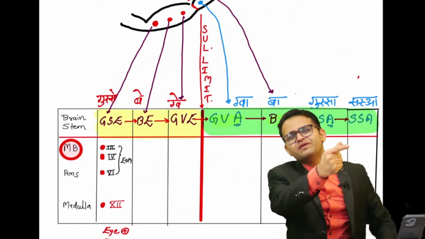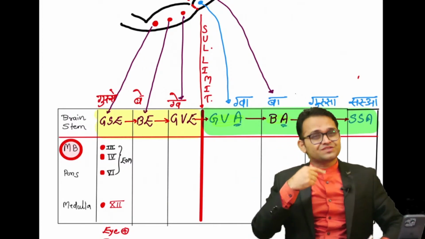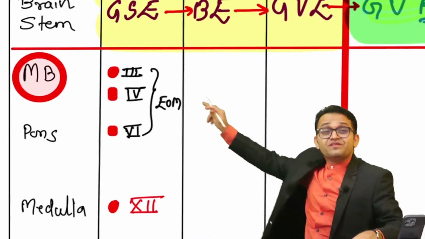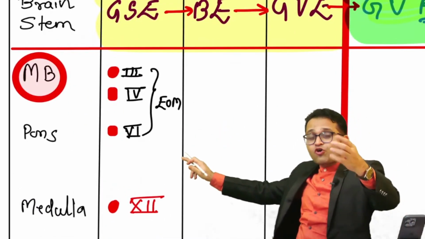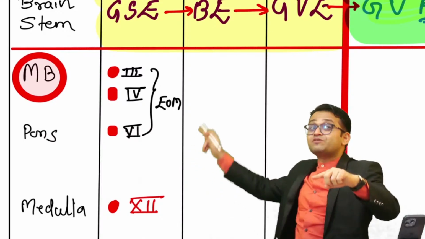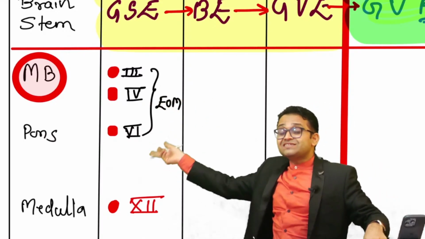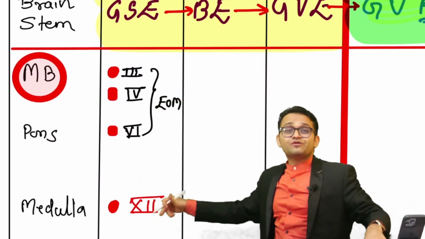So you will recall immediately, eye muscle and tongue muscle, and the eye muscles are supplied by 3, 4, 6. All the extraocular muscles are supplied by the third cranial nerve, except SO4, LR6, and the tongue muscles are supplied by the 12th cranial nerve.